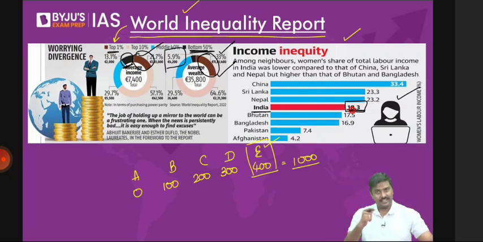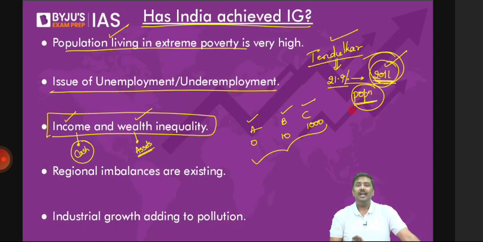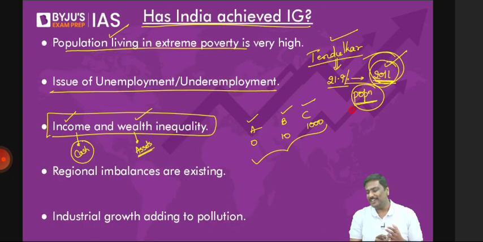Please be very careful, and whenever you're writing these kinds of answers, quote the data. So as per the World Inequality Report, as per the Oxfam report, Oxfam was there day before yesterday in the newspaper. Please read that also, again not for economics but for something else. So income and wealth inequality is very, very high in India.